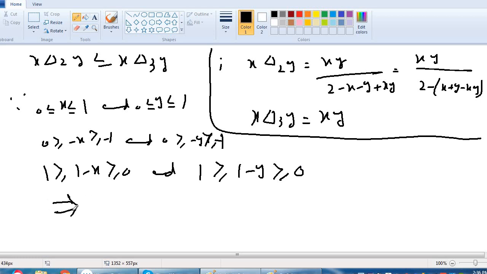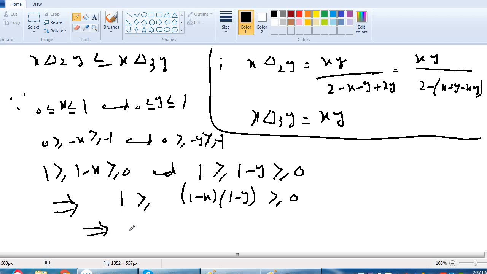This implies, if we multiply both sides, ignoring the 0, which shows these are positive numbers, we get 1 into 1 is greater than or equal to 1 minus x into 1 minus y, and it is greater than or equal to 0, because both are positive numbers. When we multiply, it becomes again positive.